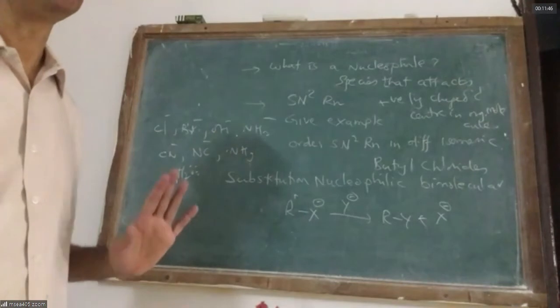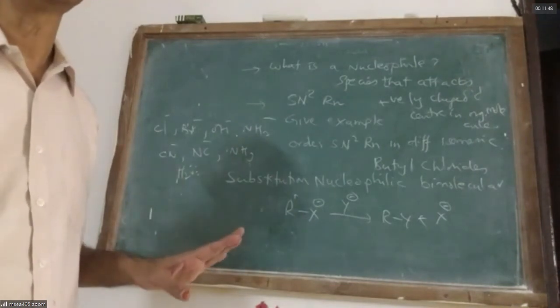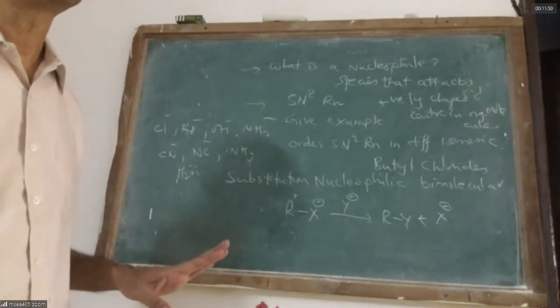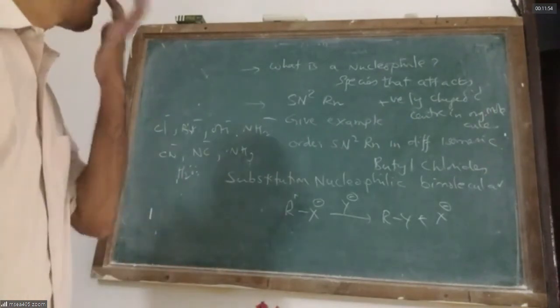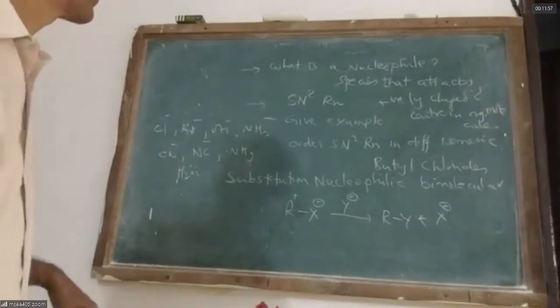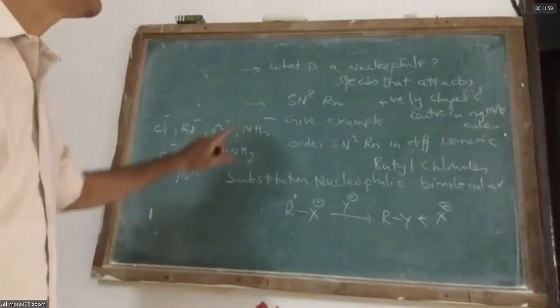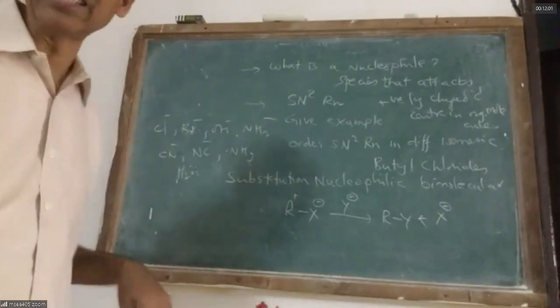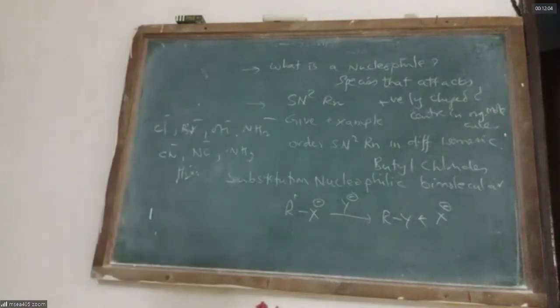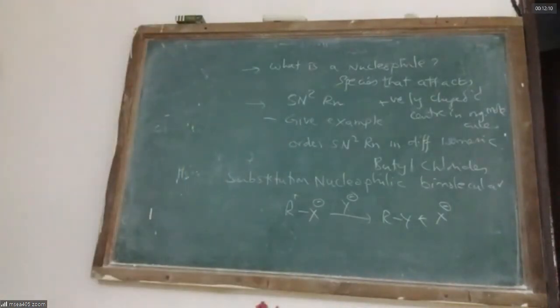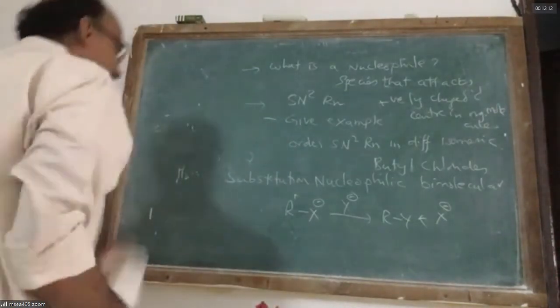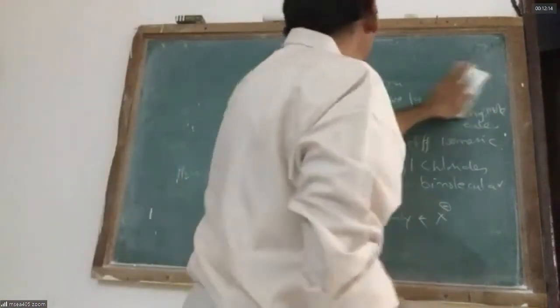Are you clear? Now, give an example for SN2 reaction. In an SN2 reaction, the speed of the reaction depends on the concentration of the substrate and the reagent.